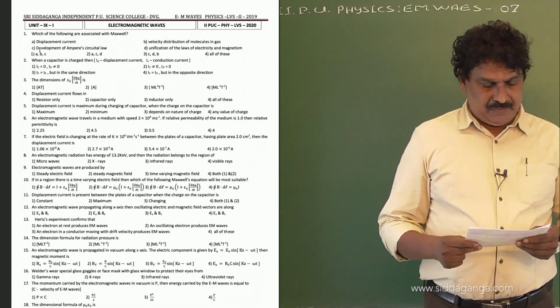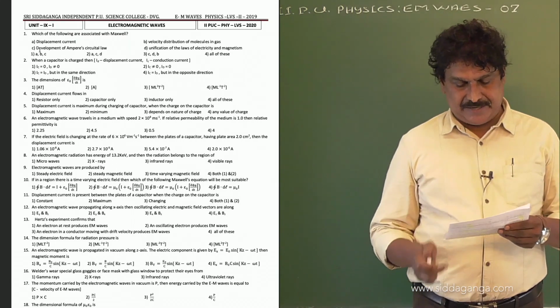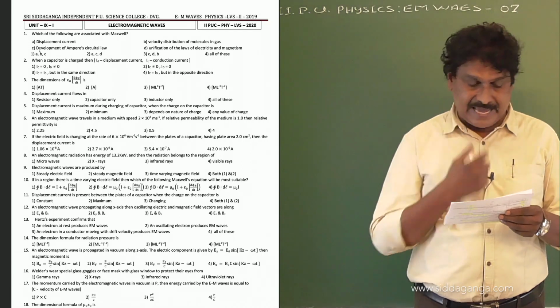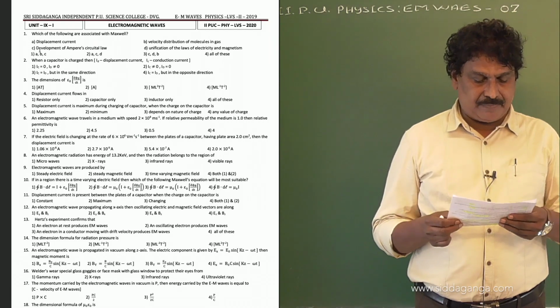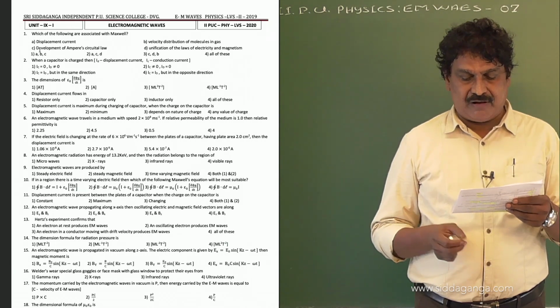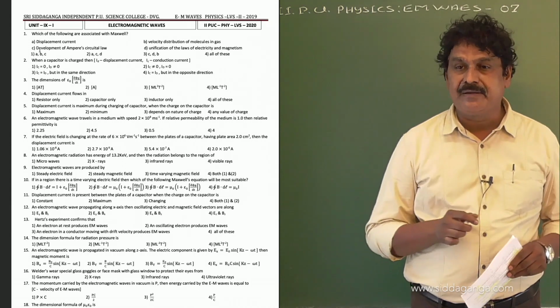A, displacement current. B, velocity distribution of molecules in gas. C, development of Ampere circuital law. D, unification of the laws of electricity and magnetism.